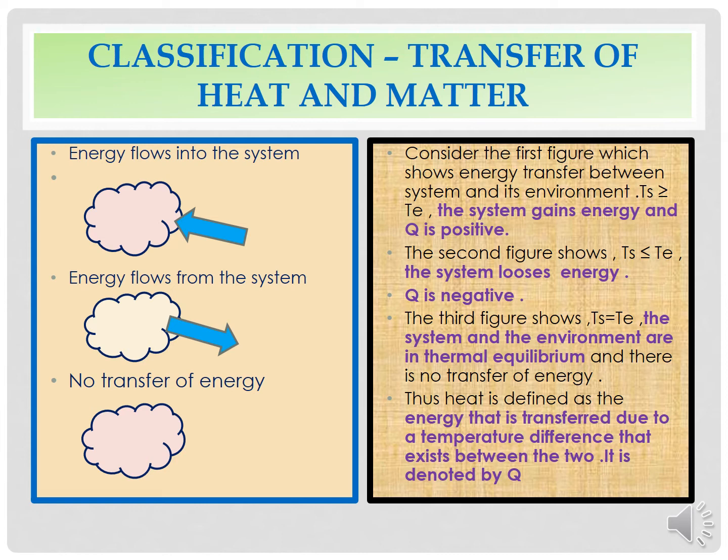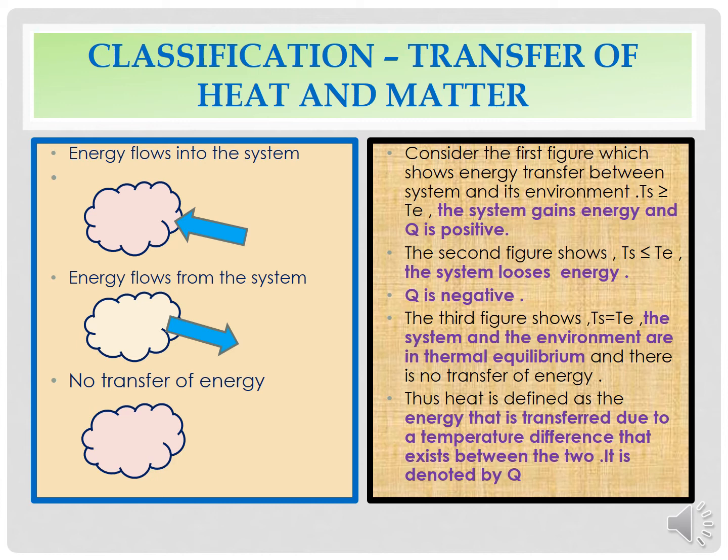Let us consider all the three cases which are shown in the figure here. The first figure indicates energy flows into the system. It shows that Ts is greater as compared to Te, where the system gains energy and the heat is positive. The second figure shows energy flows from the system. The arrow is pointing outward.